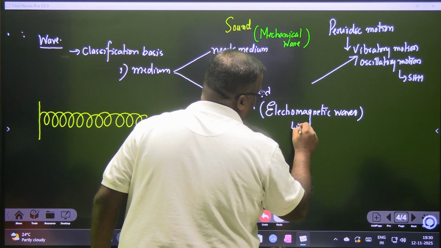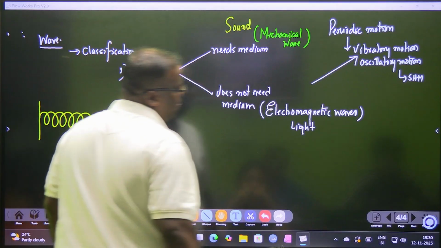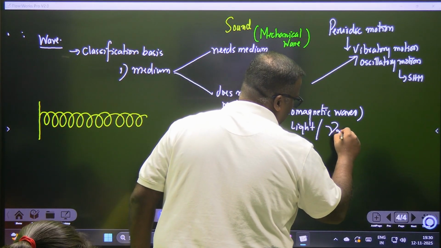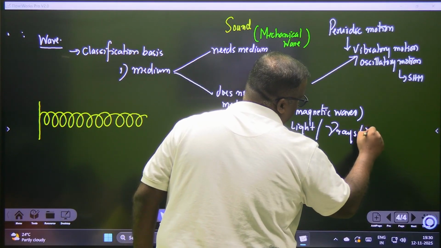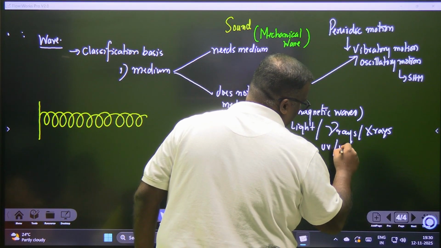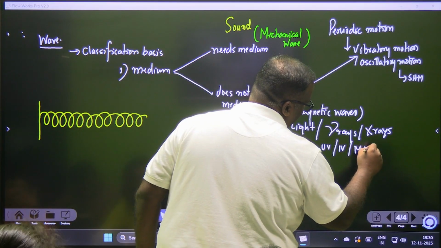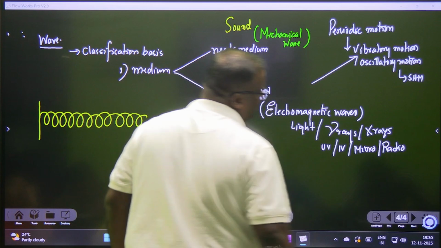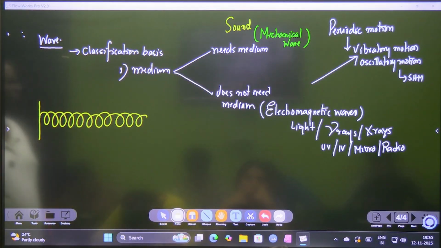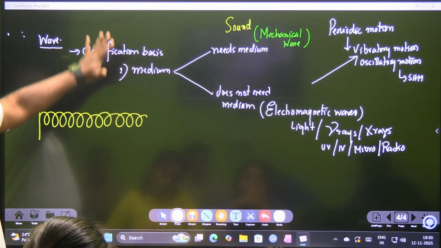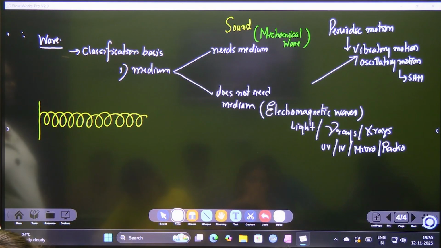Example, light. It does not need anything. And whatever is in light, gamma rays, X-rays, then UV, IR, microwave, radio, all these do not need any medium. It can go from anywhere to anywhere. Clear? They are called electromagnetic waves. Is this classification understood? Mechanical waves and this.